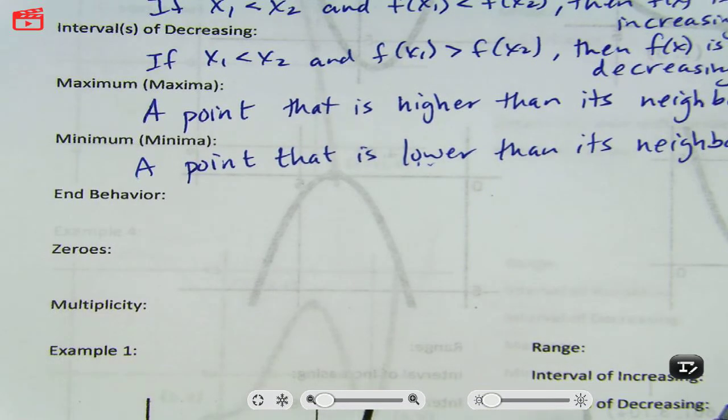Okay. End behavior. Okay? So here, I'm not going to really explain it so much as tell you how we're going to write it. In the previous years, in Algebra 2 and pre-calculus, we wrote it a certain way. And then when you got to calculus, I wrote it a different way. And then you never go back to the way you write it in Algebra 2 or pre-calc. Well, I talked to the pre-calculus teacher, and we decided we're just going to write it the way we write it in calculus. Just learn one way. Why bother learning two ways? Maybe I will learn at the end of this year that we need to do it the other way. We'll find out. Okay, so here's how you write it in calculus.